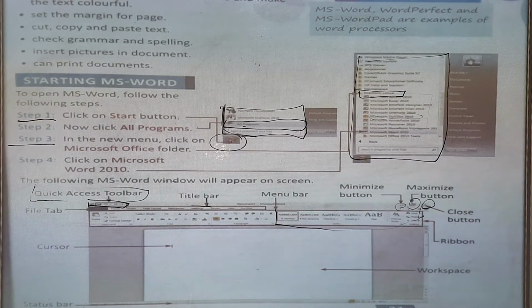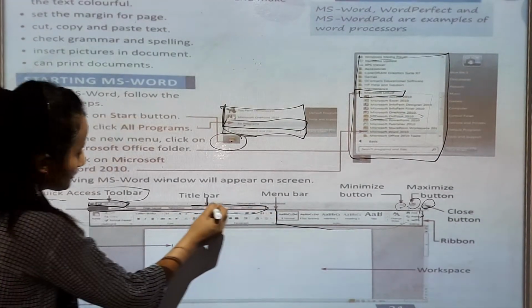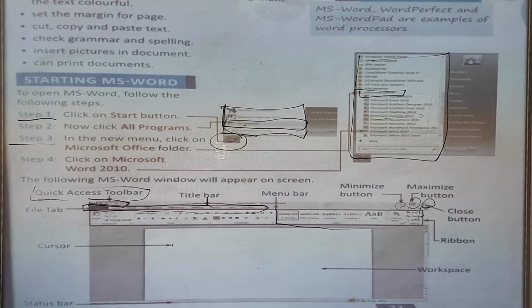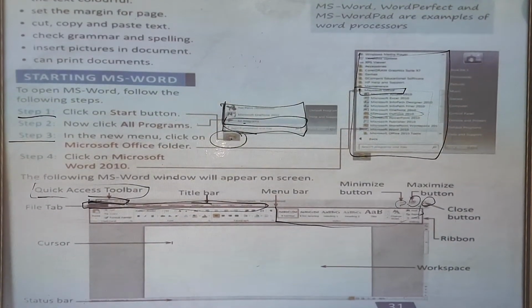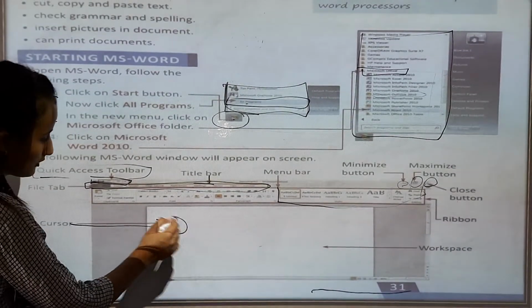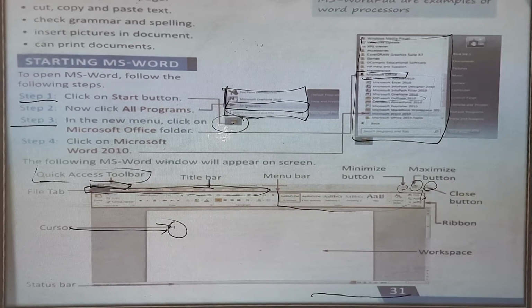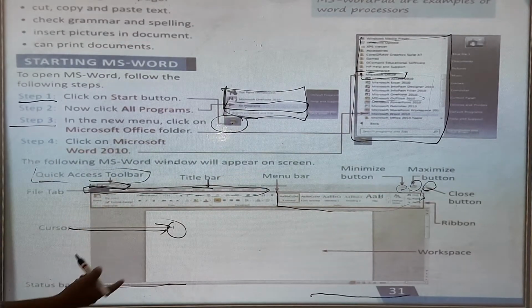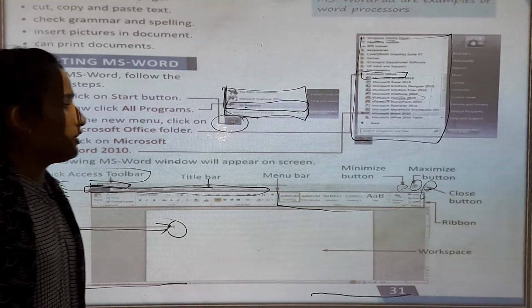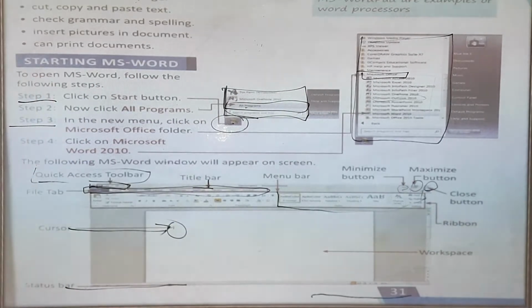Now the file tab. This is the file line. यहाँ पर file line होता है. File tab. Now this is a cursor. Cursor किसको बोला जाता है हम लोग? ये cursor line means blinking. वो blink होता है. Status bar. This is the status bar. Workspace, ribbon. So these are the features that you can see on Microsoft Word.